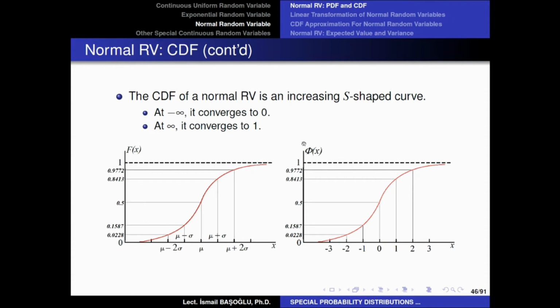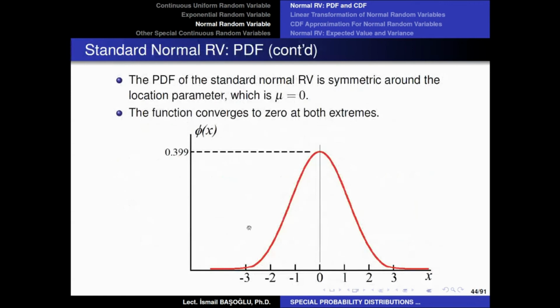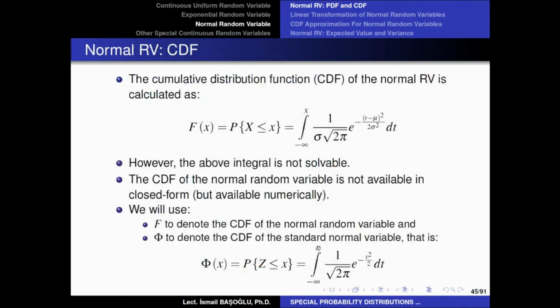For the standard normal distribution, the cumulative distribution function will look exactly like the CDF of any normal random variable. However, this time the probability accumulated in this function will be equal to 0.5 at the location parameter 0. So in the standard normal PDF, as you can see, the probability of our random variable to take any value that is less than 0 will be basically the area under the function on the left-hand side of 0, which is half of the area, and therefore it is 0.5.